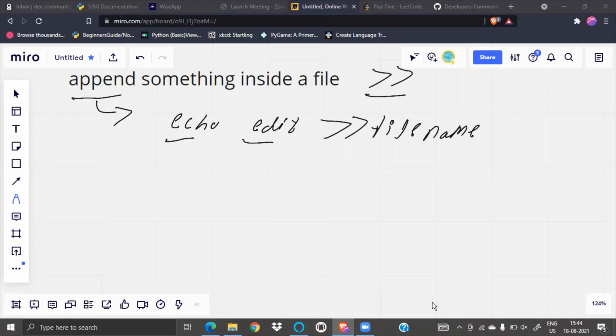So 3 minutes will be enough. Okay, let's make it 2 minutes. Solve it in 2 minutes. Done. The MCQ is up, just try to solve it. It's just for 2 minutes.